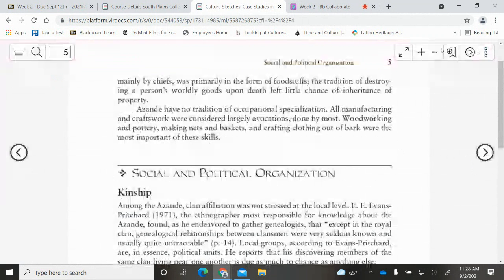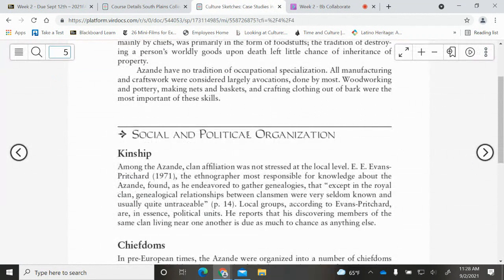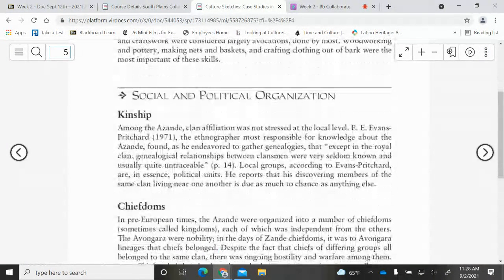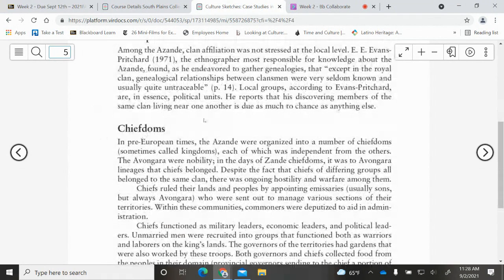If you want to be more of an interactive reader, I would take a notebook and set it off to the side. When you're reading, every section is broken up by a title. We see that this reading is going to talk about social and political organization, specific to the Azande. We have kinship, we have chiefdoms.